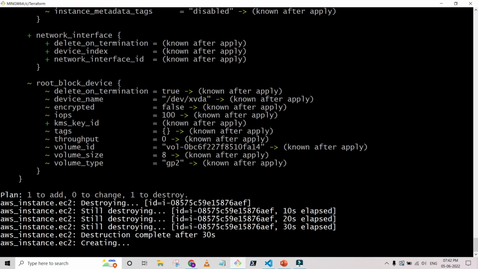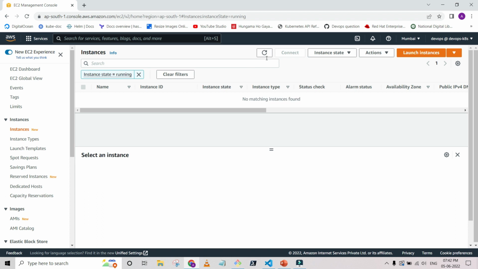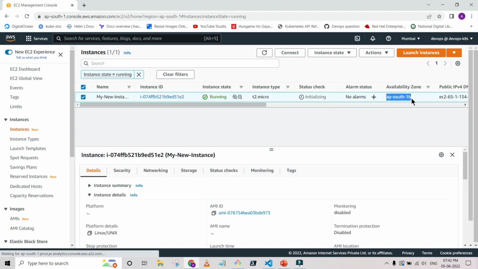Let me see. Now it's starting creation, destruction completed. Okay, it destroyed the first instance. Now it's starting the creation of the new instance in AP South 1B. Soon we are going to see one instance in AP South 1B. So this is the default nature. Okay, so we have one instance replaced. Now this instance is part of this availability zone. So everything is clear. We have seen the default nature.